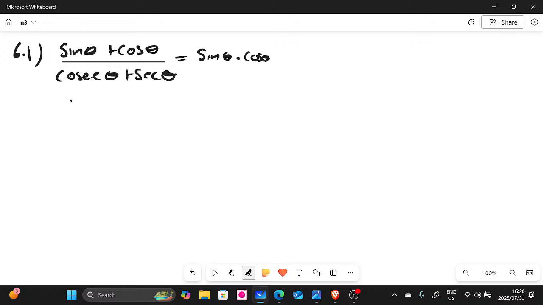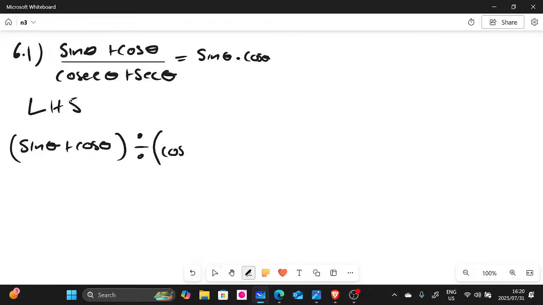The best thing to do here is the following. We choose the left hand side, so we write sine theta plus cos theta, and instead of writing this solid line, I write the division: all this is divided by cosec theta plus sec theta.